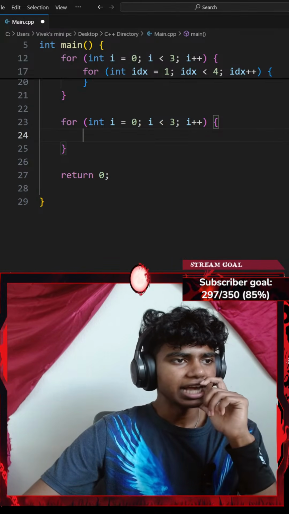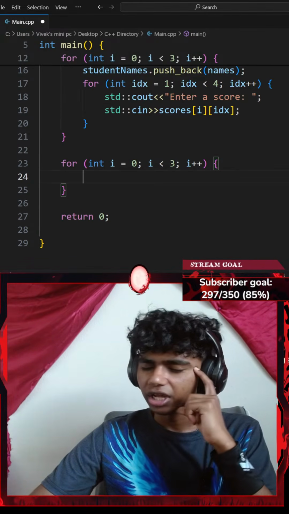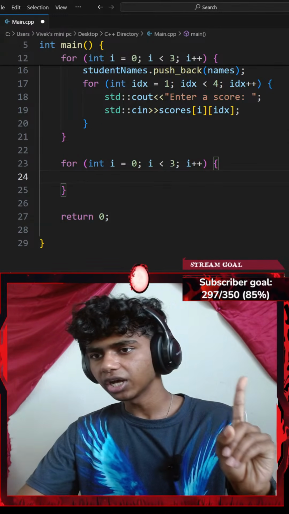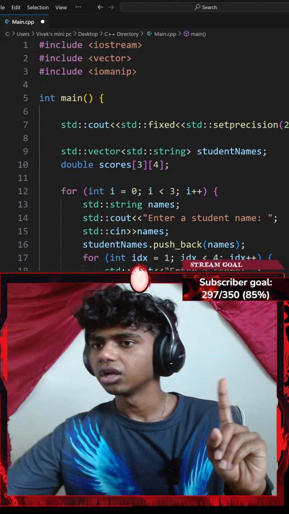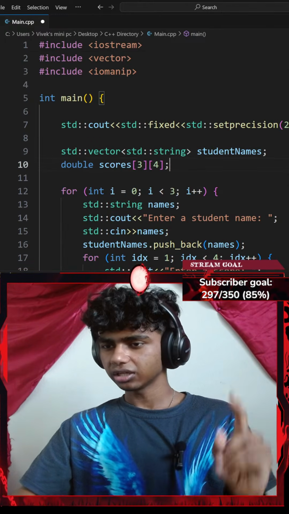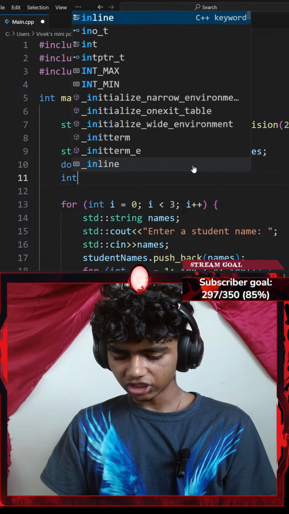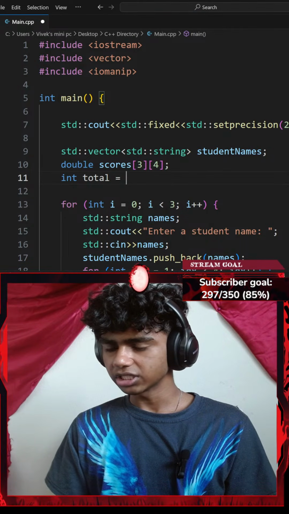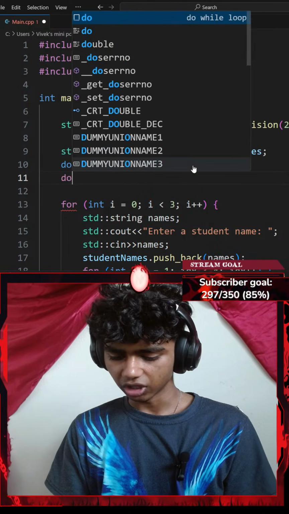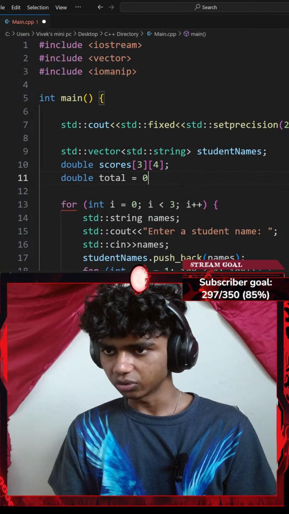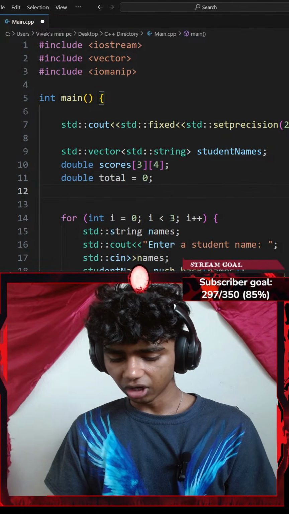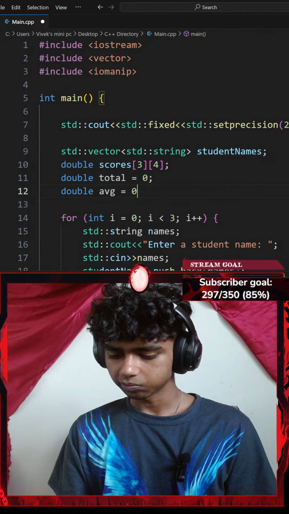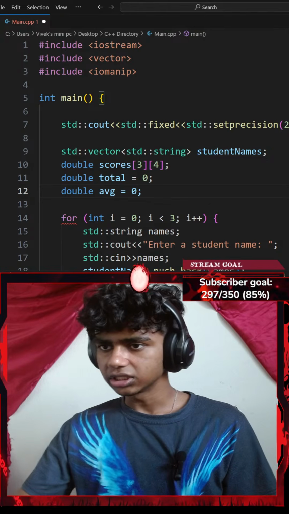For each student, calculate their average score and print. So I could create two variables here. Let me create an integer total variable, which is going to be equal to 0. This is the student's total. Actually, I could go with a double, so double total, which equals to 0. And then a double average, which equals to 0 as well.